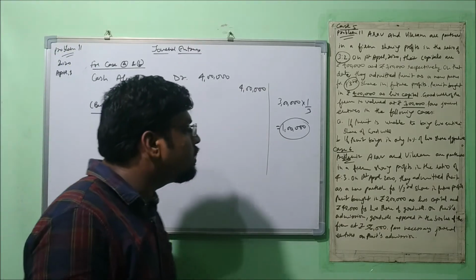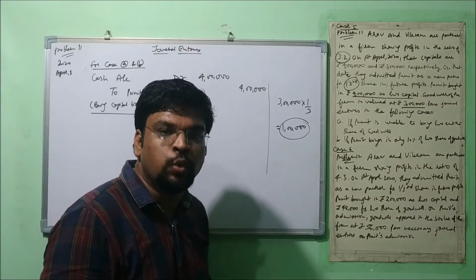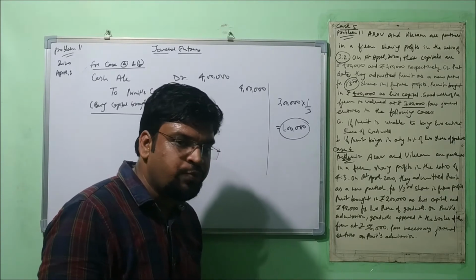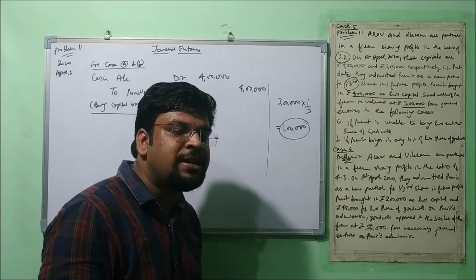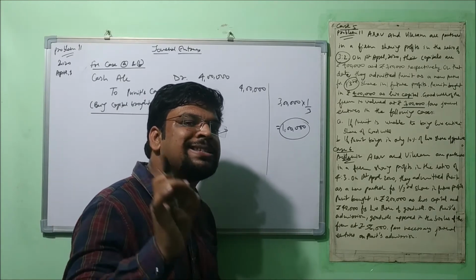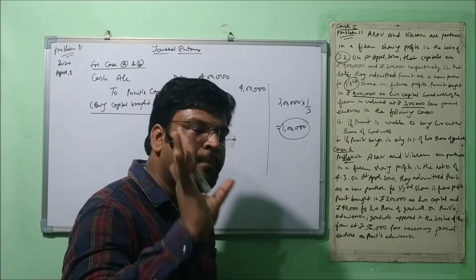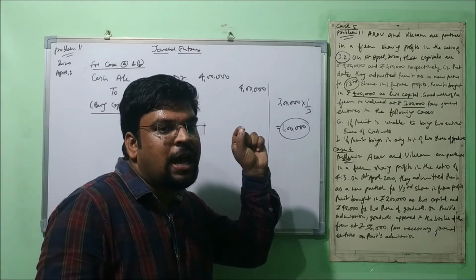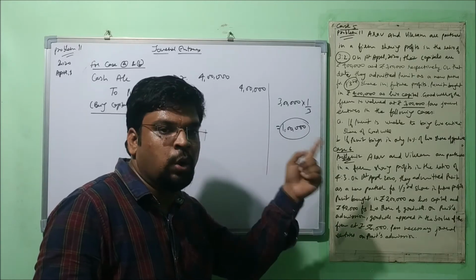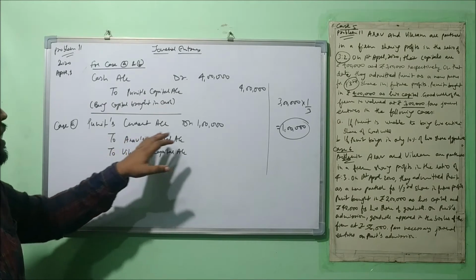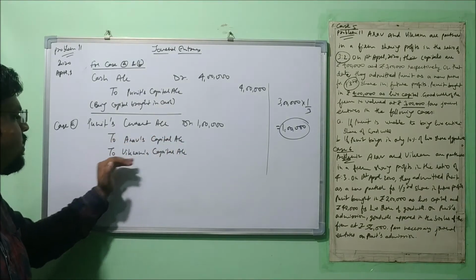So what the sacrificing partners will do, because they are sacrificing their share, as I have already told you, is debit his capital or current account. But at this place, debiting his current account is appropriate. Why? Because that will specifically show that it is there only for goodwill. So let's do that. See, Puneet's current account debit 1 lakh rupees to Arav's capital, to Vikram's capital.